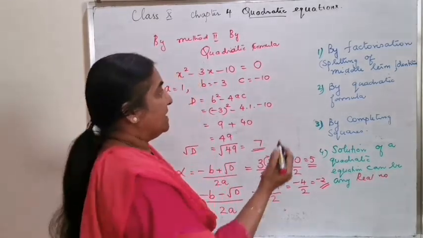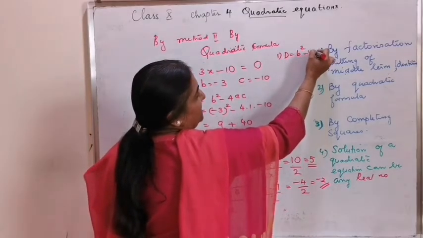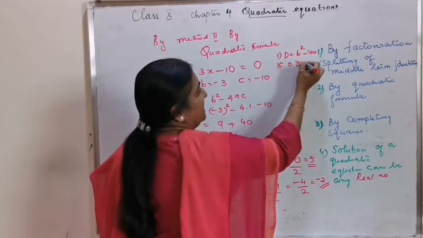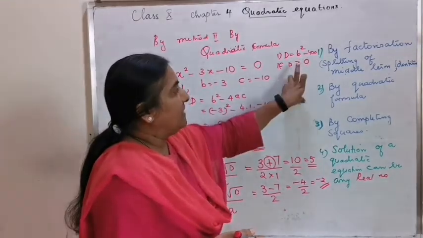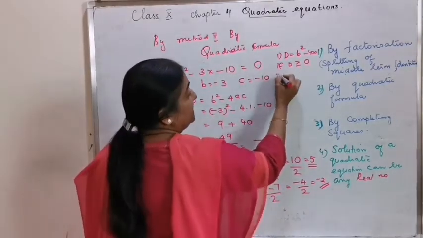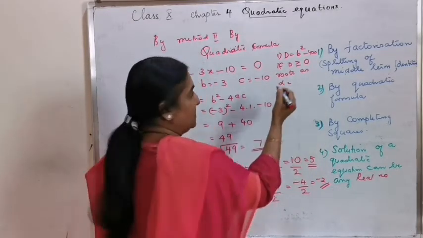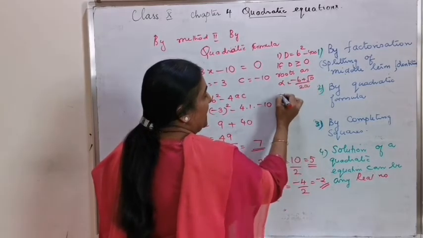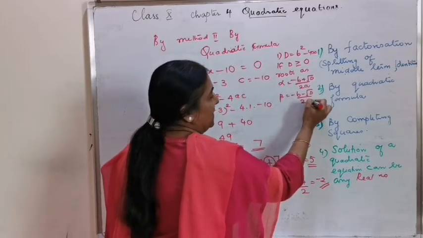That is, the first step is to find d is equal to b square minus 4ac. If d is greater than or equal to 0, that means d is a positive number or equal to 0, proceed to find the roots as alpha is equal to minus b plus root d by 2a and beta is minus b minus root d by 2a.